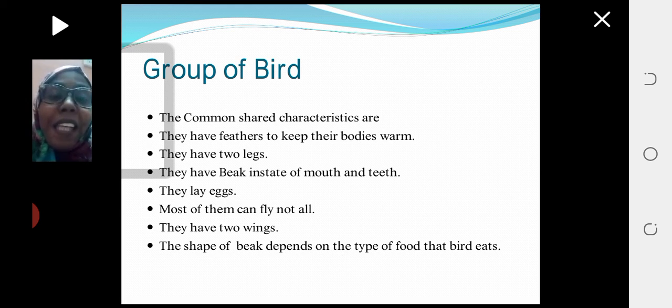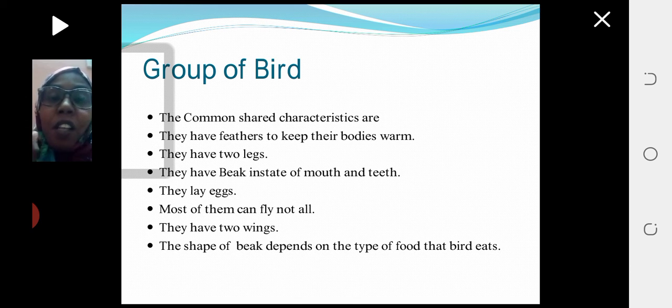They lay eggs. They reproduce themselves by laying eggs. Most of them can fly, but not all birds can fly. They have two wings. The shape of the beak depends on the type of food that the bird eats.